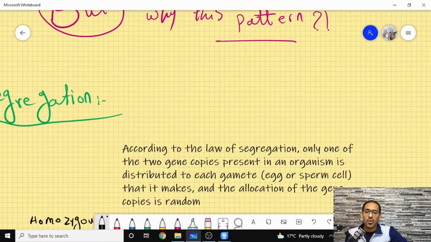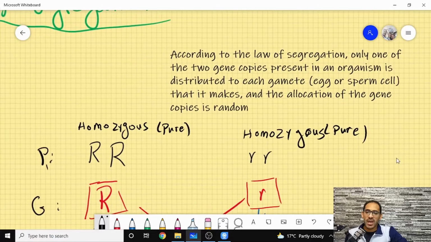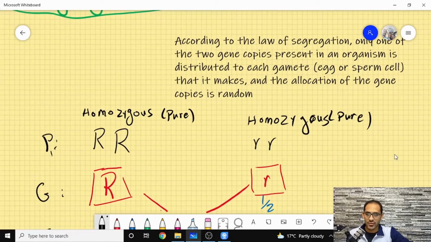Okay, so Gregor Mendel, in order to prove himself right, brought a purple flower and made sure that it was pure. It is called homozygous because it has two exact copies of the same character. So he got one dominant parent for a certain character and made sure it was pure, and the other parent was recessive for that trait.